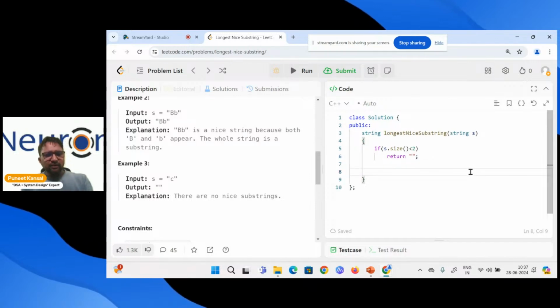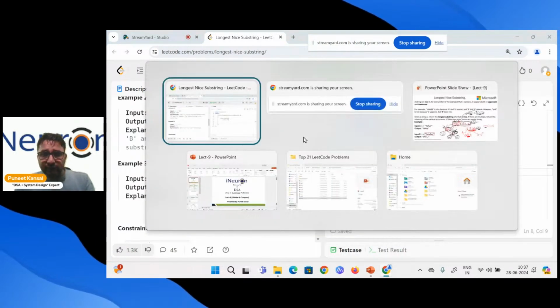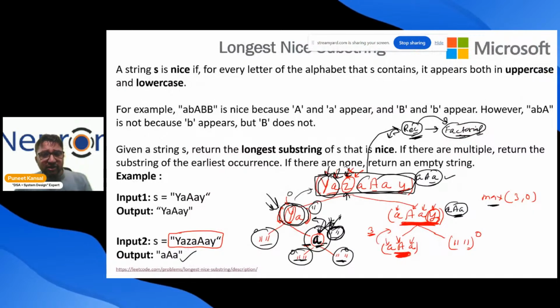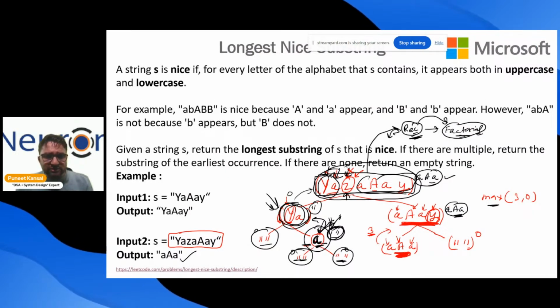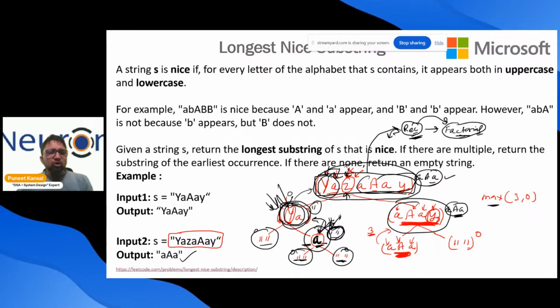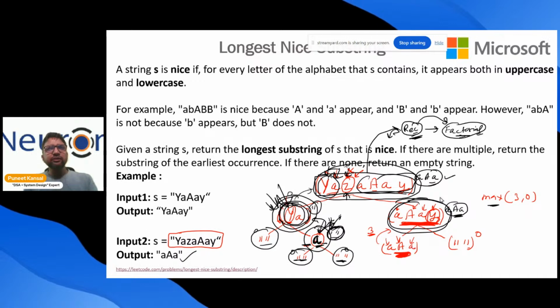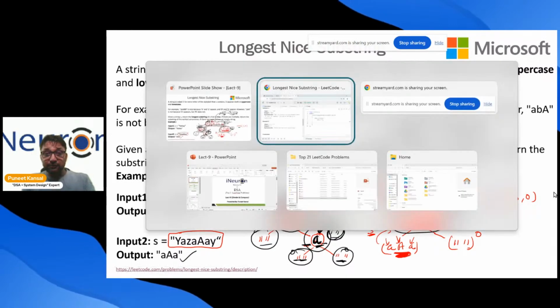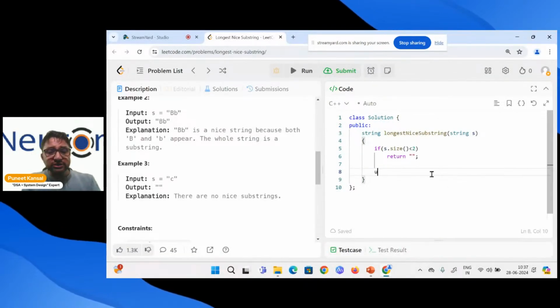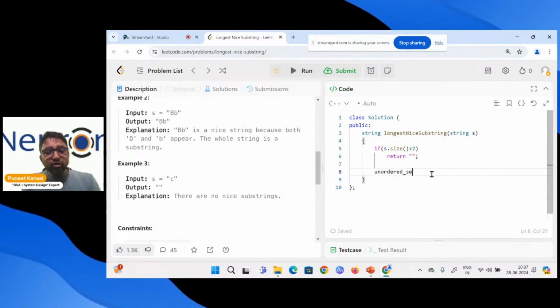After that, if I go back to my PPT, I was taking this string and dividing it into substrings, this substring and this substring, and then solving further. So I need to store these substrings somewhere, in some data structure. I'm using an unordered set over here. Why am I using an unordered set?